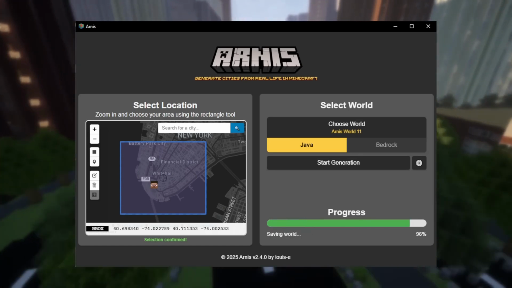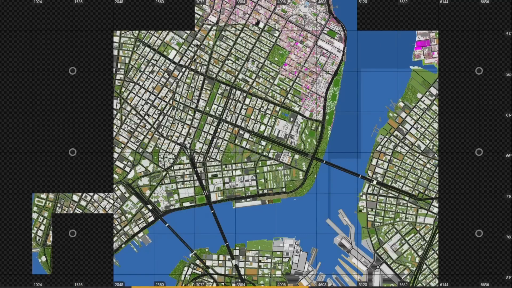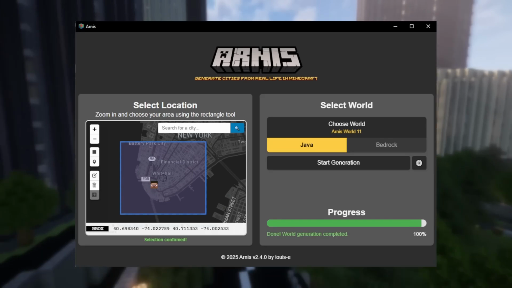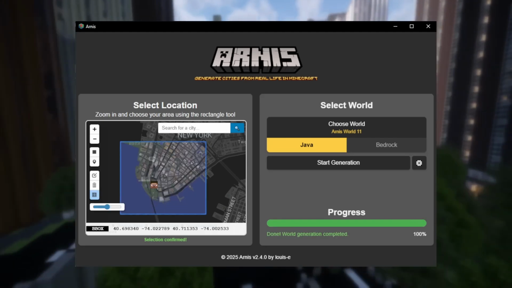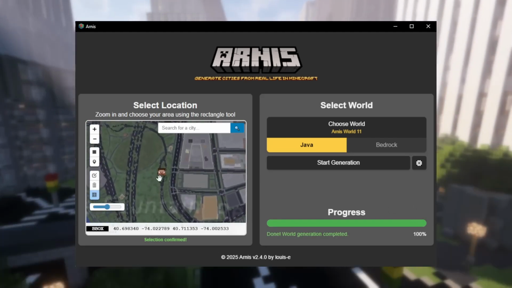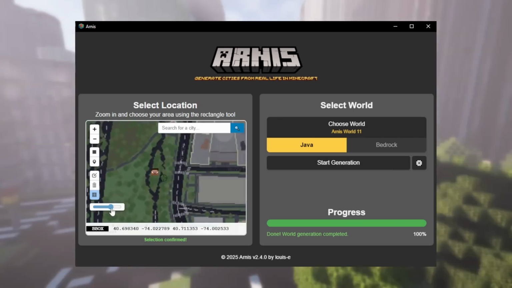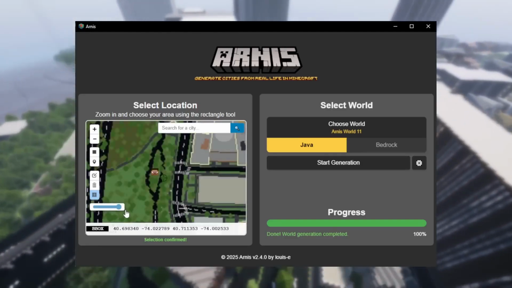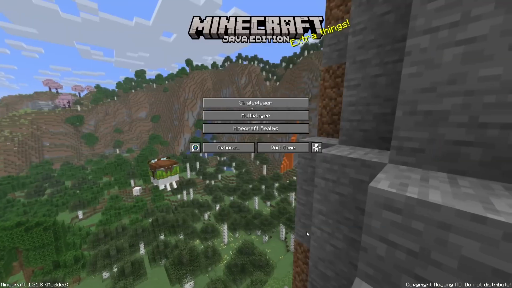Arnes now builds your chosen area within minutes or even seconds. Every house, tree and street is recreated in Minecraft. After your generation is completed, you will see a preview of the generated map. You can zoom in and adjust the transparency to take a first quick look.